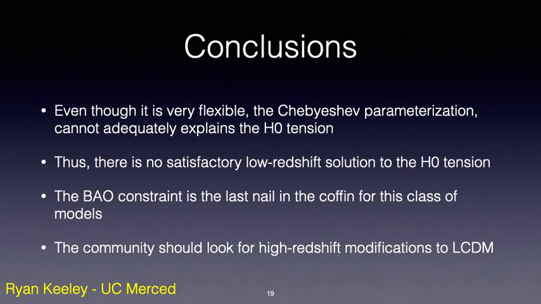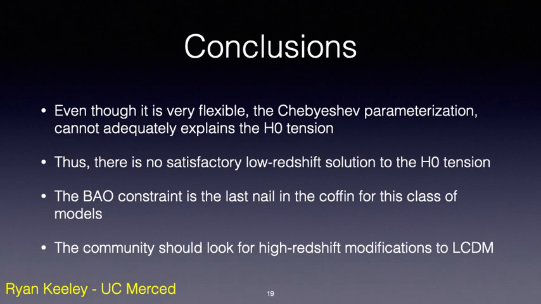Okay, so that leads me to my conclusion slides. Even with a very flexible model, such as the Chebyshev parameterization, that basically brackets the entirety of the relevant space of model uncertainties and can fit every relevant cosmological distance, there exists no point in the extended parameter space that adequately explains the H0 tension.